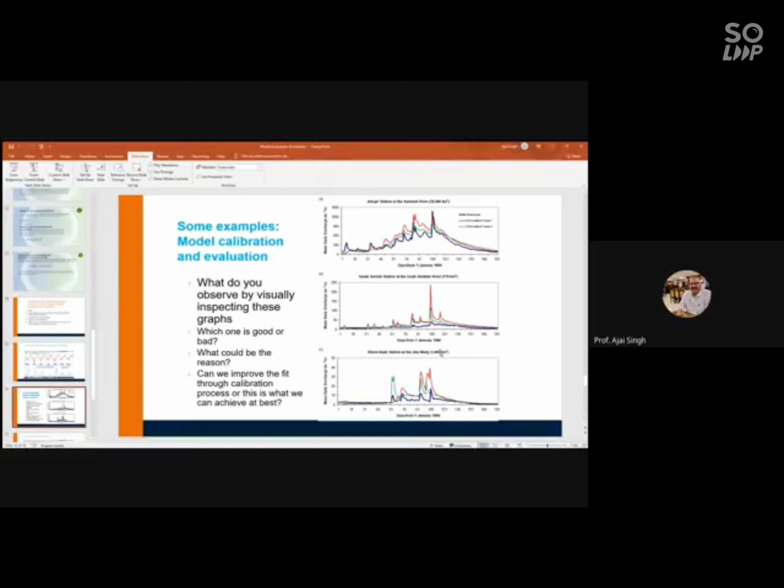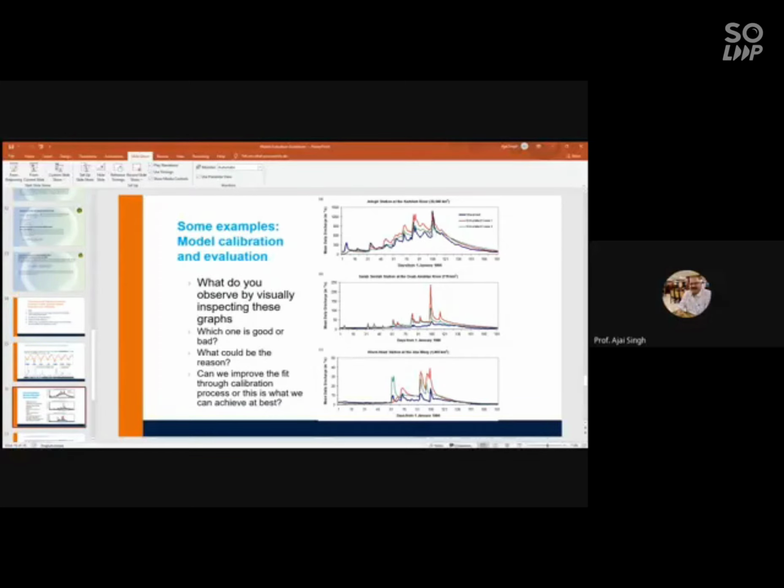Now, if you see it critically, here this is the red one, here is the green one, and here is the blue one. Though the trend of the peak is the same, the peak of the observed values is matching with the peak of both the simulated values, but the deviation is more in this case, and more in this case. But here, the peaks are also matching and the deviation is less.